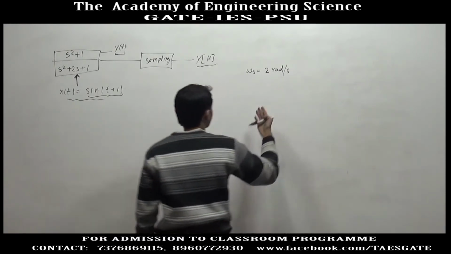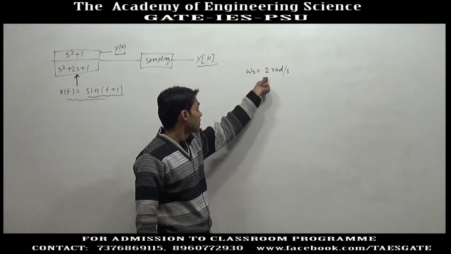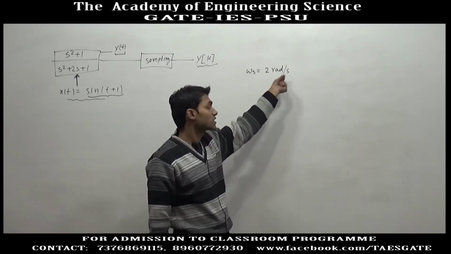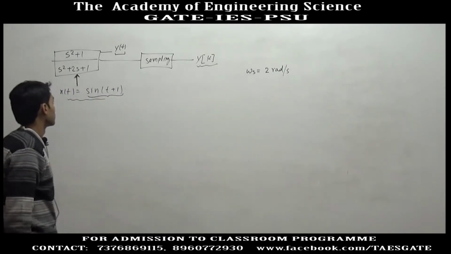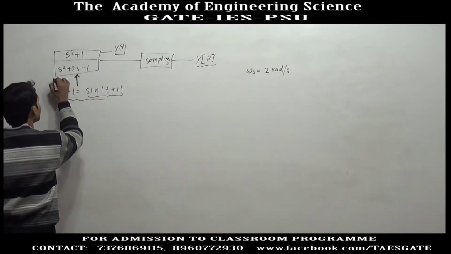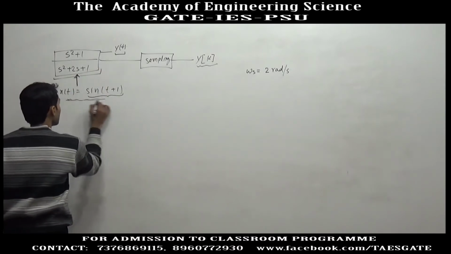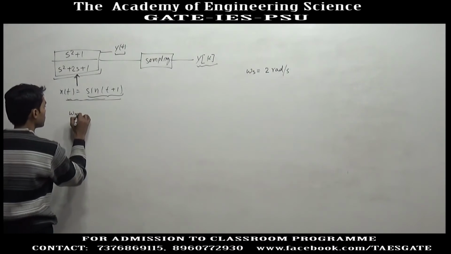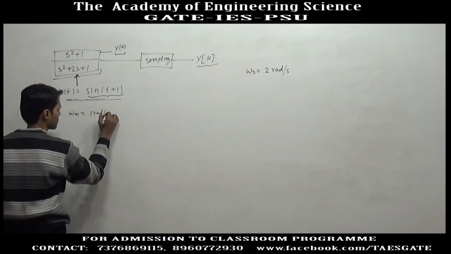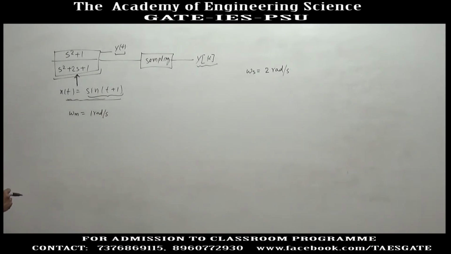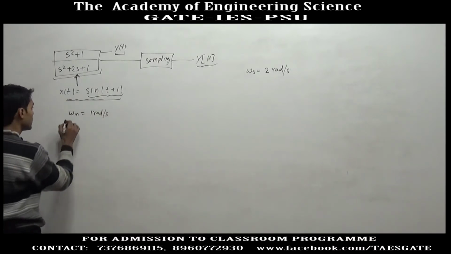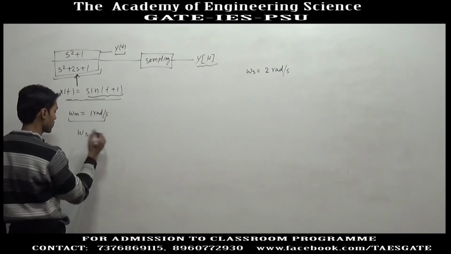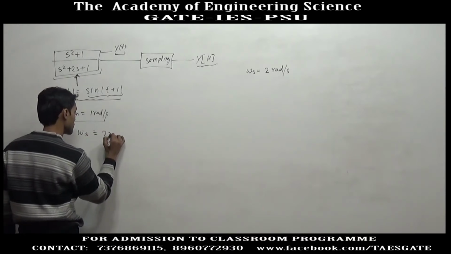The third option says for omega s less than 2 radian per second, the output will be 0, and the fourth option says for omega s greater than 2 radian per second, the output will be 0. If you do not consider this system, and you have to sample this signal which has an angular frequency of omega m equal to 1 radian per second, then we need to have at least a sampling angular frequency equal to 2 radian per second.